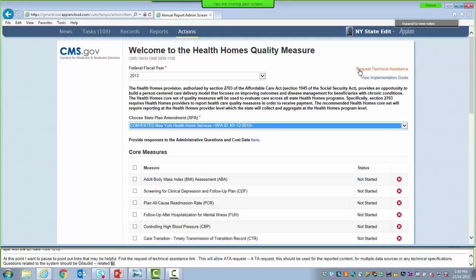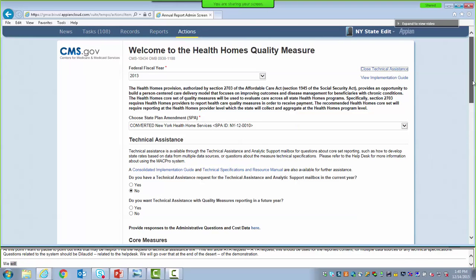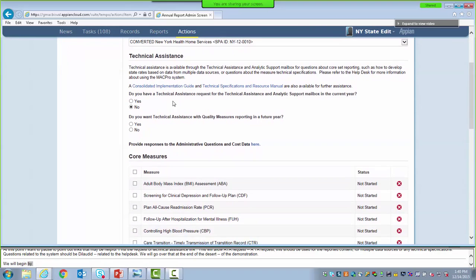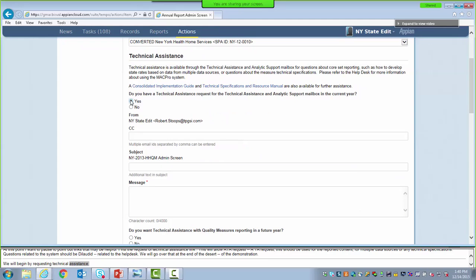Now let's go through the process of requesting technical assistance. We will begin by selecting the Request Technical Assistance button. Indicate that yes, you have a technical assistance request for the current year. Compose your question in the text boxes provided. It will be sent as if it is from your email box, which is the email included in your user profile. Please note these messages go to the Mac Quality TA inbox.